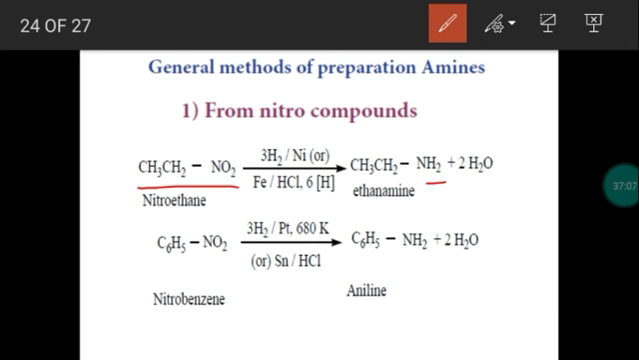So a nitro compound can be reduced using reducing agents like tin and hydrochloric acid or iron and hydrochloric acid, or by passing hydrogen in the presence of nickel, platinum or palladium, which will give you amines. So nitroethane will give you ethanamine. Instead of an aliphatic nitro compound, you can take an aromatic nitro compound also. The same method, but we maintain the temperature at 680 Kelvin. The nitro compound will be converted into amine. So nitrobenzene is converted into aniline. This is the first preparation method.